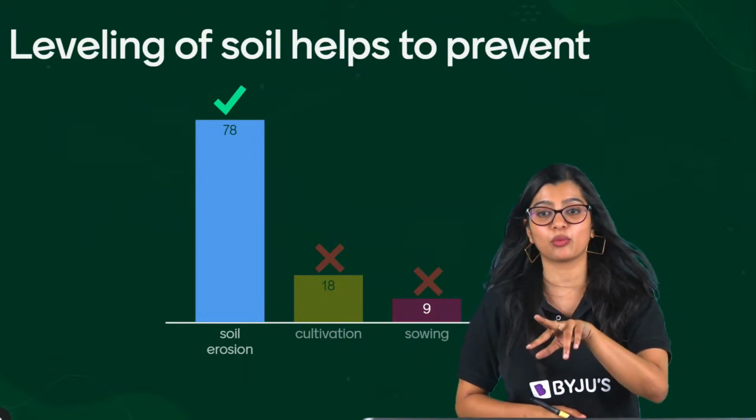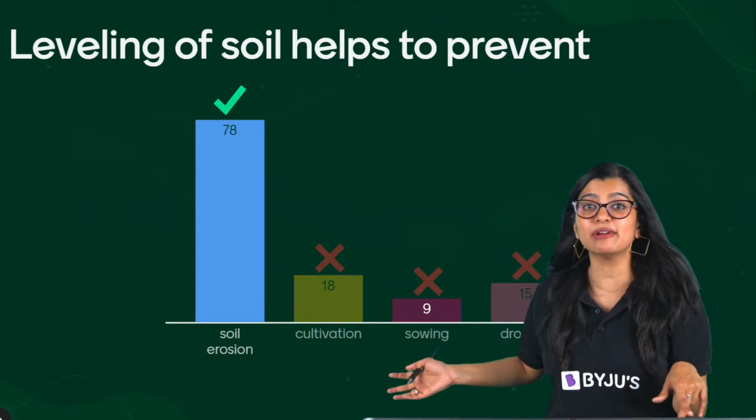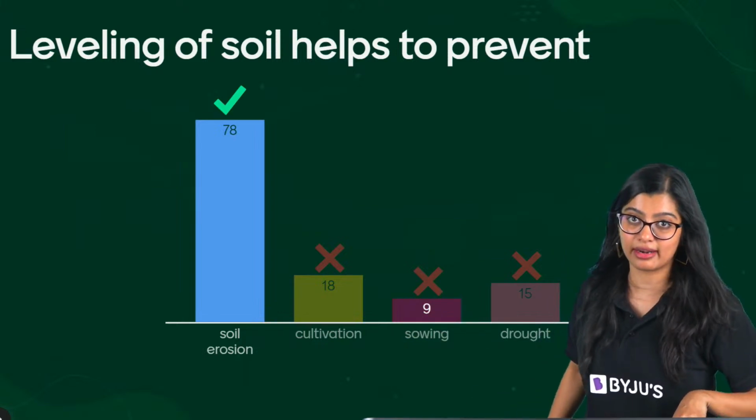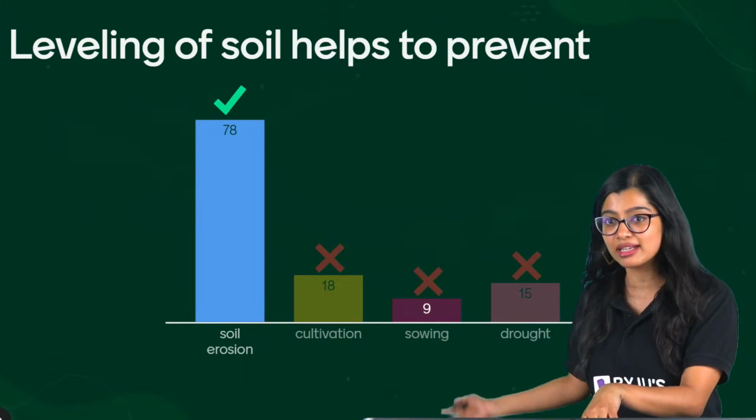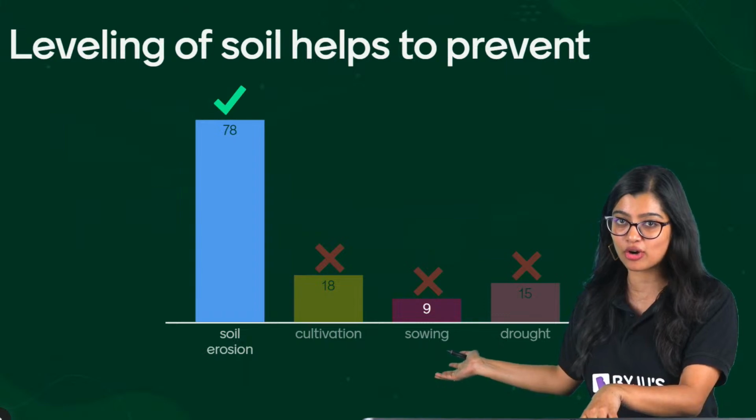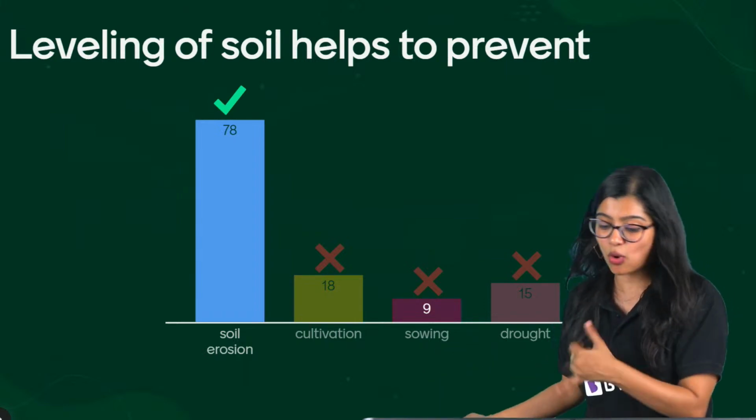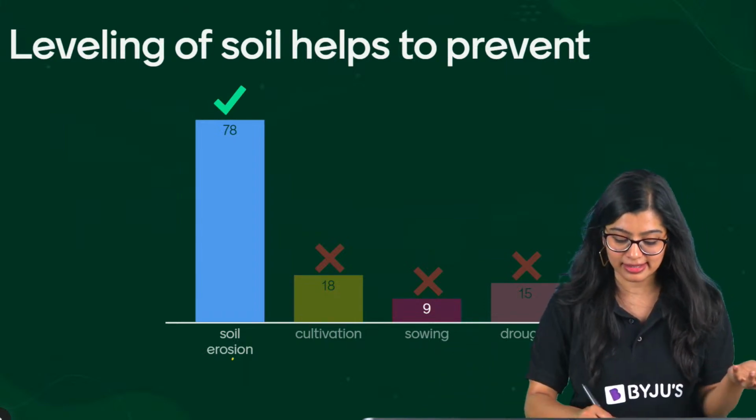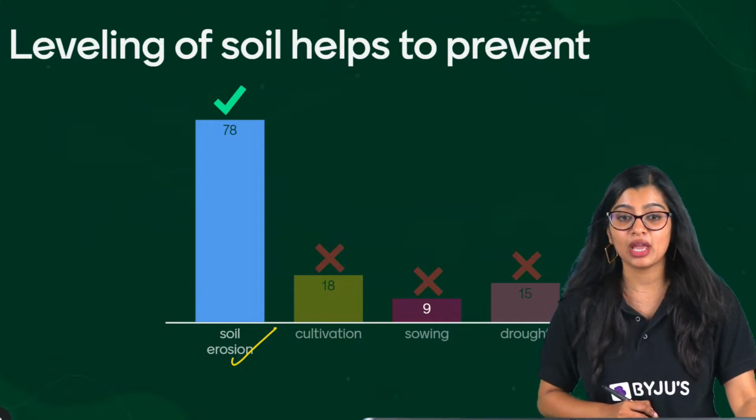Drought is different. What is drought? Drought is a condition when there's not enough water supplied, right? So leveling of soil has nothing to do with water not being there for a prolonged period of time. Yes? And sowing and cultivation are definitely not the answer. So the correct answer is option A.